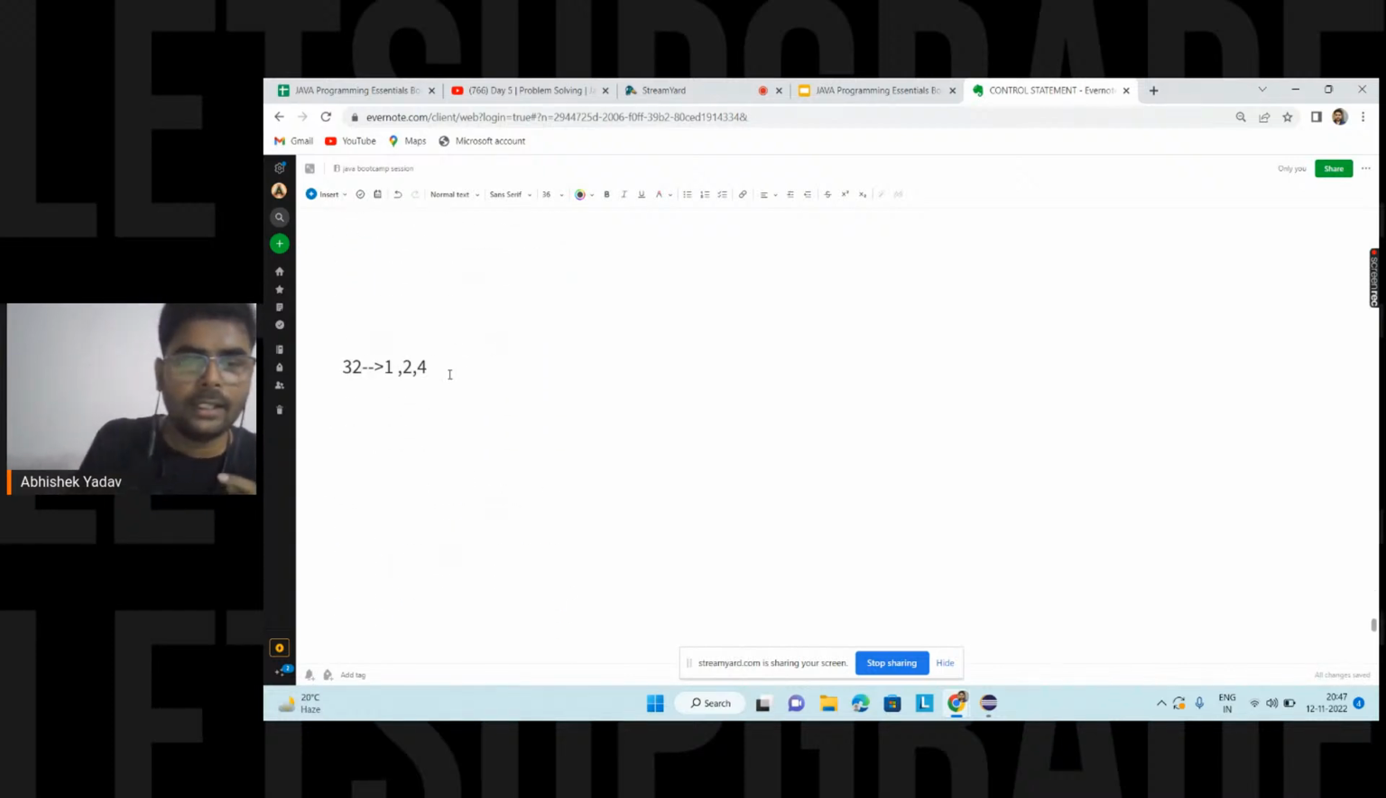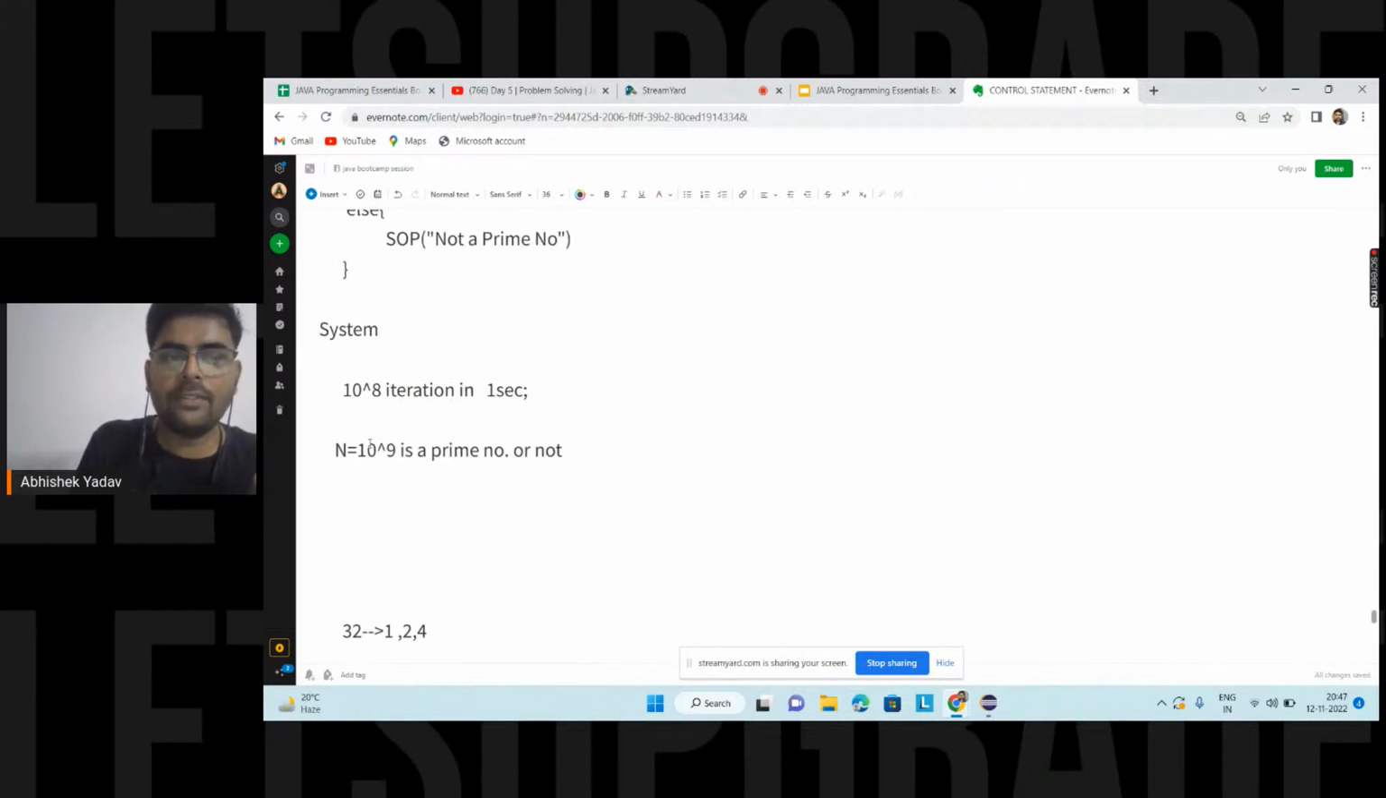Right, everyone? So here you are saying, hey, I have to check whether 10 to the power 9 is a prime number or not, and for this I have written a code. I have written a code in which my for loop is doing 10 to the power 9 iterations.